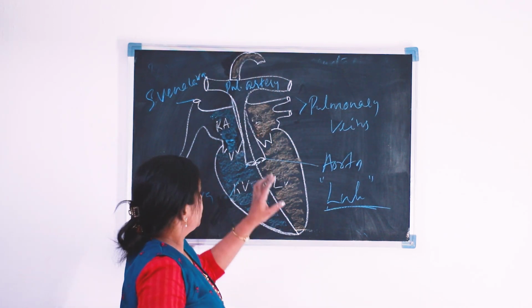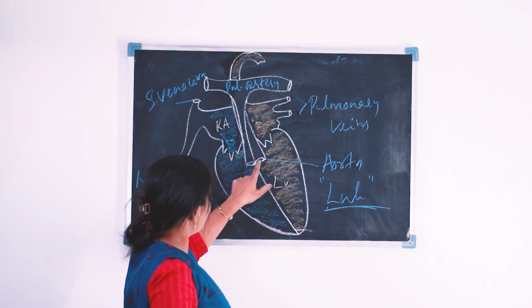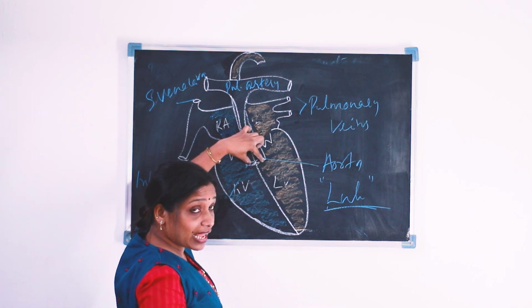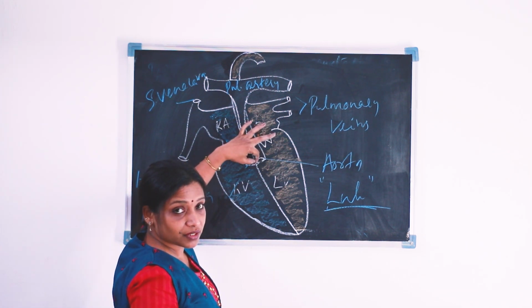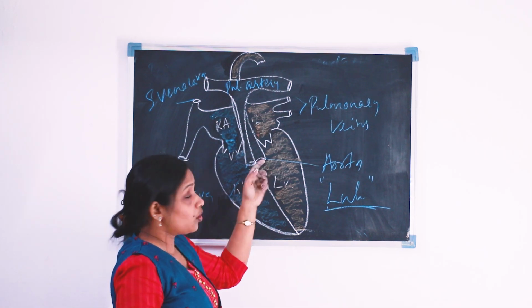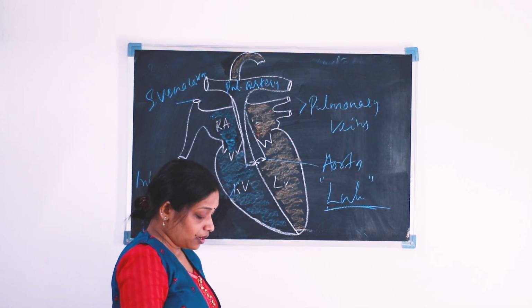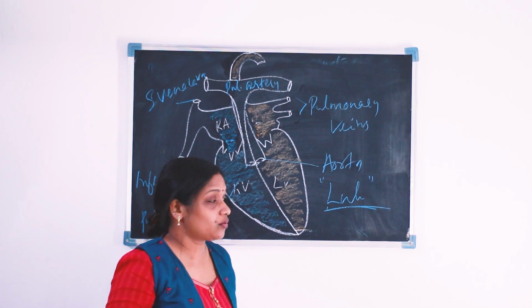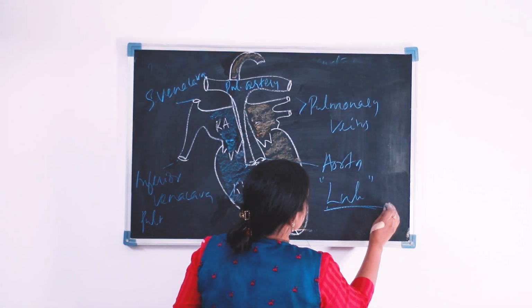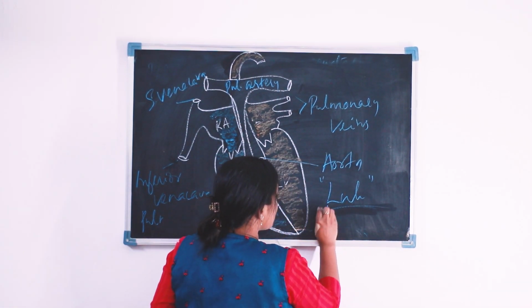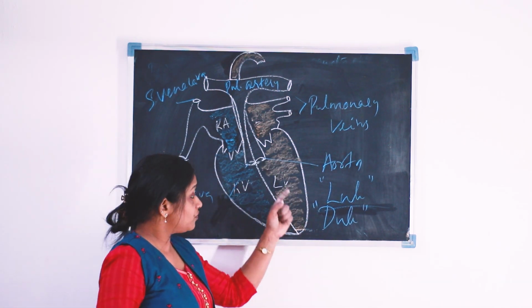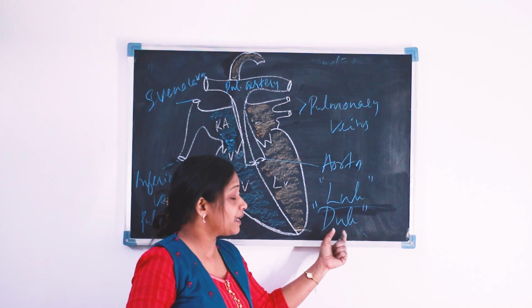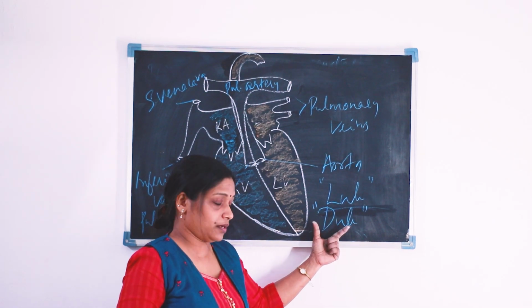And here also, first the valves open, then suddenly the valves close, and that closure of the semilunar valve makes the second heart sound. That is the sound dub. So the first heart sound is lub and the second heart sound is dub.